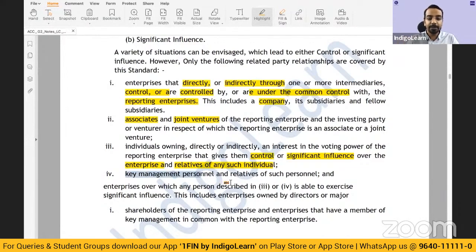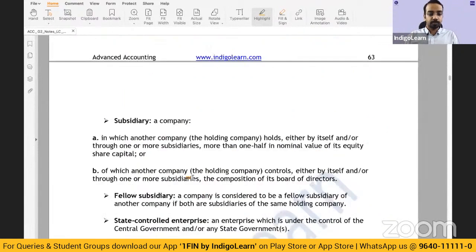And key management personnel or relatives of key management personnel. Now see, this sometimes becomes too much information to be processed when you're looking at the examination. You have to understand each head separately. First one talks about the holding-subsidiary relationship. This one talks about associates and joint ventures. This one talks about individuals who own an interest which either gives them control or significant influence, and relatives of such individuals. And lastly, key management personnel and relatives of such key management personnel.